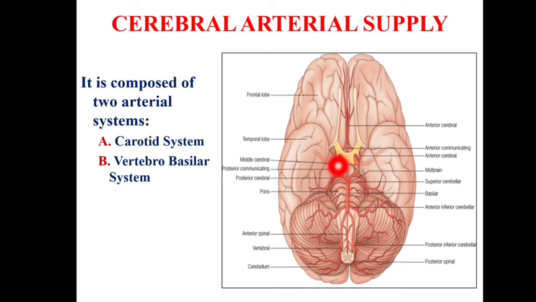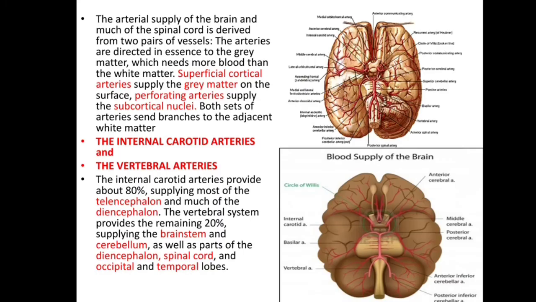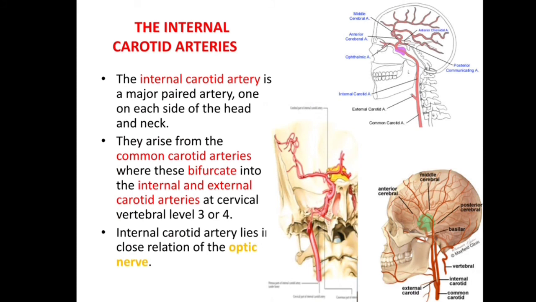Anteriorly, there is the internal carotid, which gives anterior cerebral anteriorly, middle cerebral laterally, and posterior communicating posteriorly. Posteriorly, there are two vertebral arteries arising from the subclavian artery, and in the midline these vertebral arteries fuse and form the basilar artery, and the basilar artery then gives the posterior cerebral artery. So, this is circle of Willis. Internal carotid artery, vertebral artery.